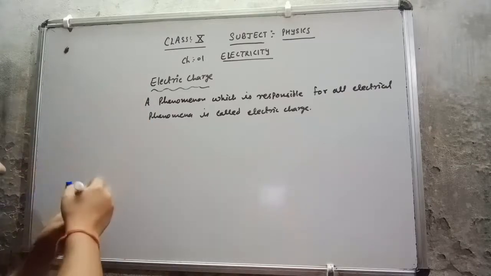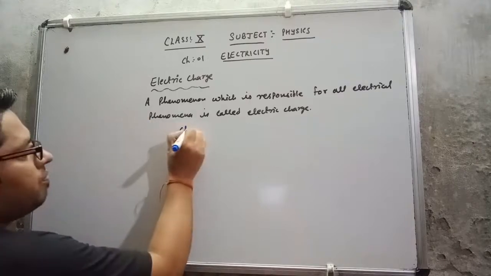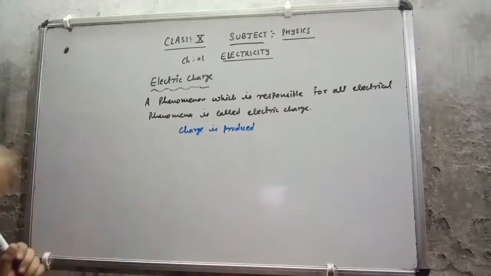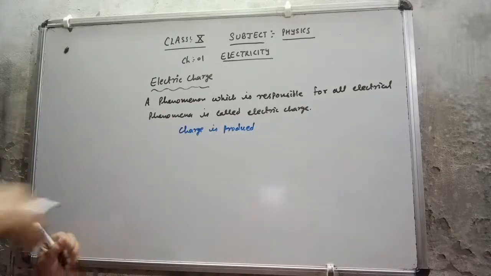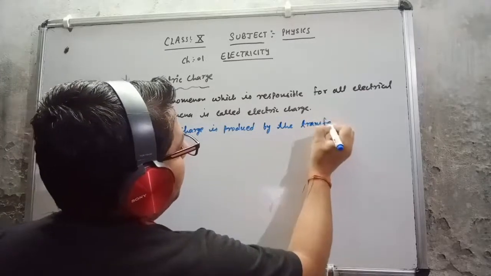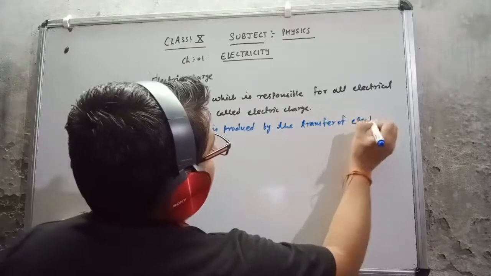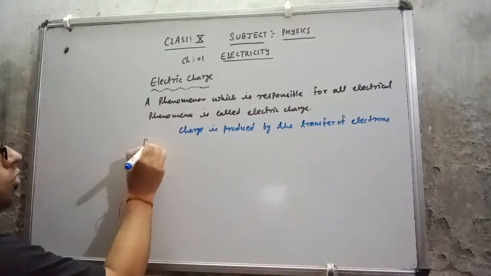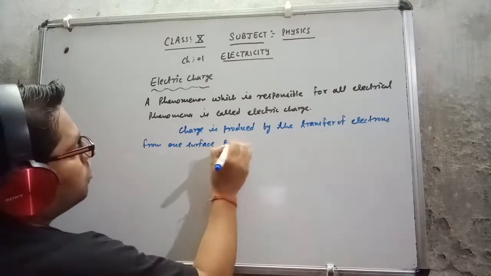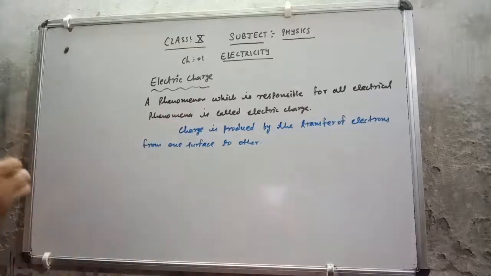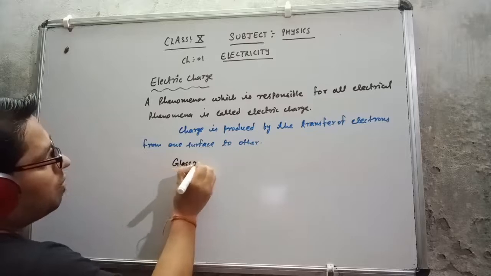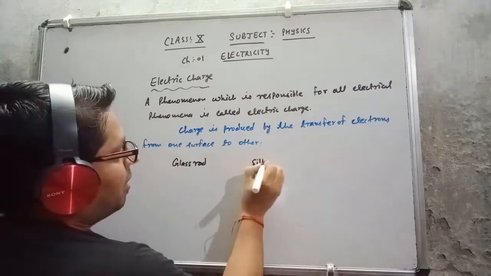If I discuss how the charge is going to be produced: charge is produced by the transfer of electrons from one surface to another. For example, suppose I am having a glass rod, and here I am having a silk cloth.